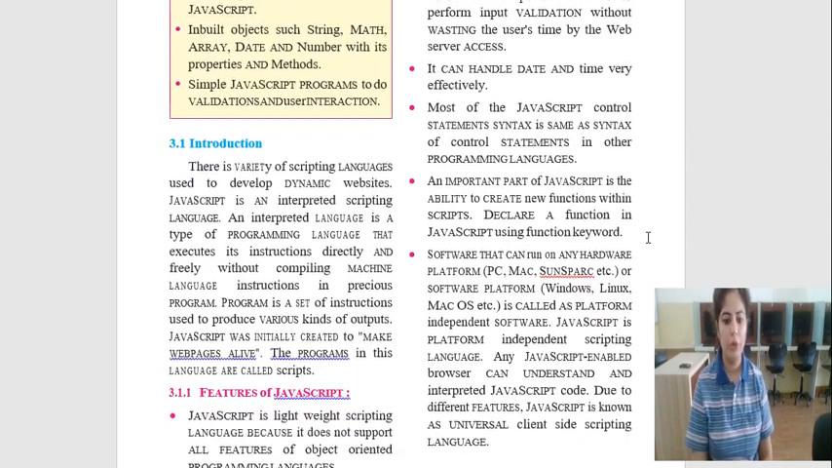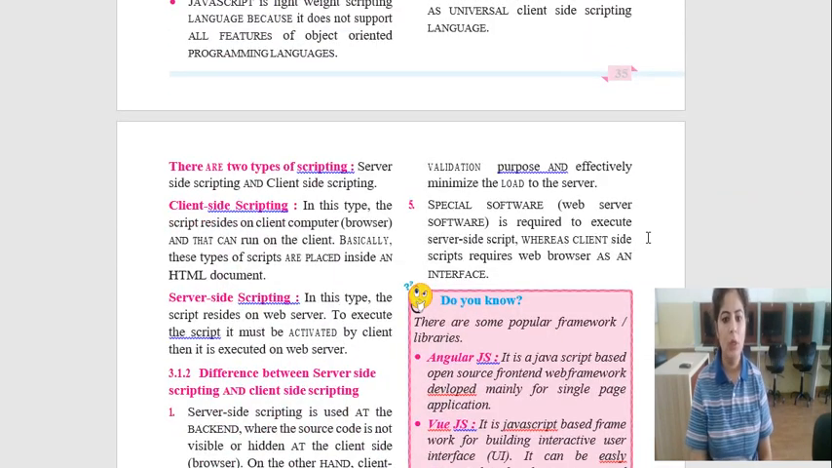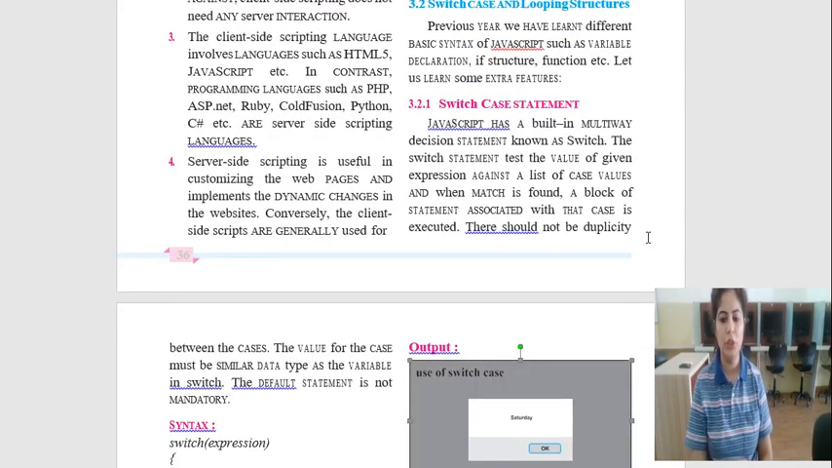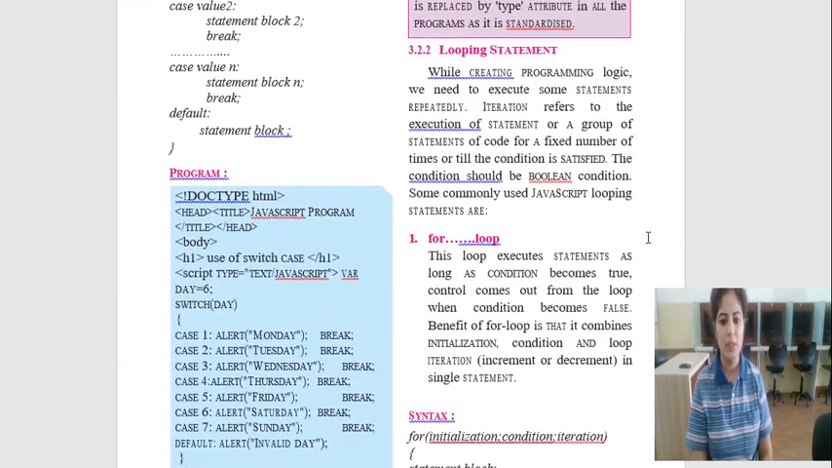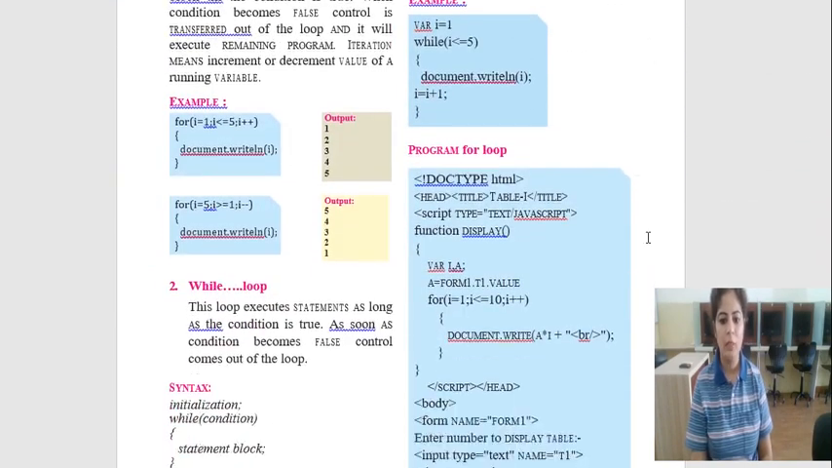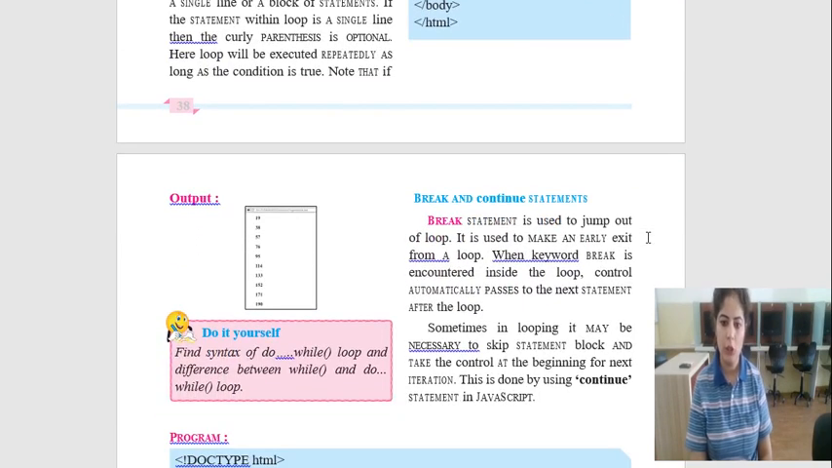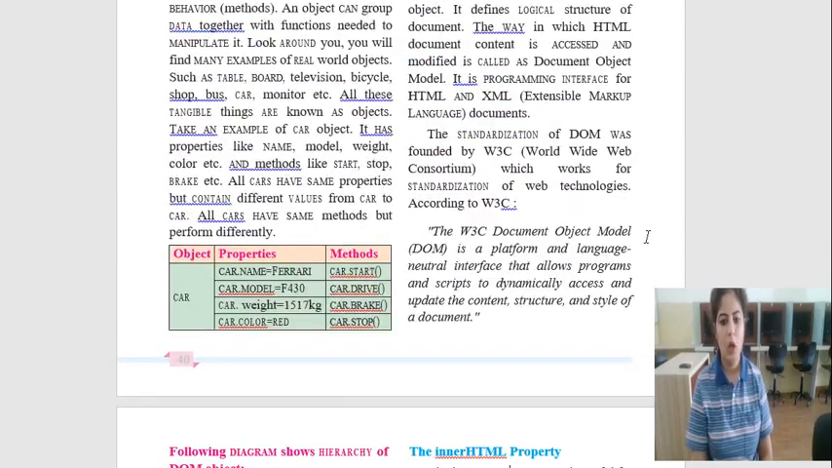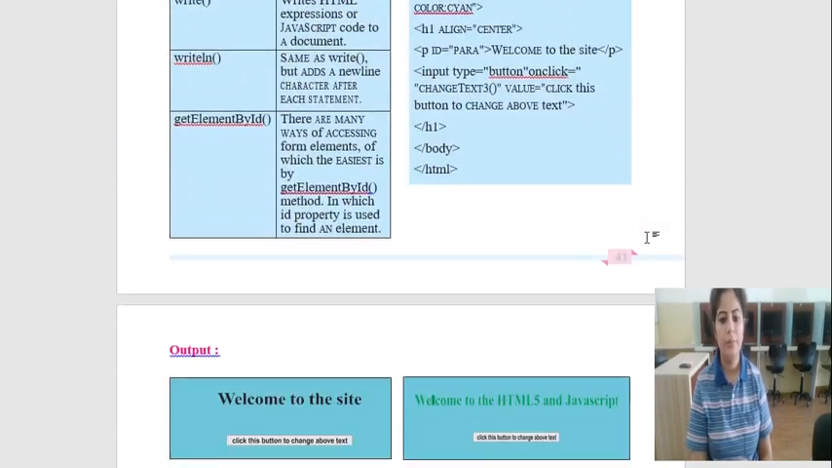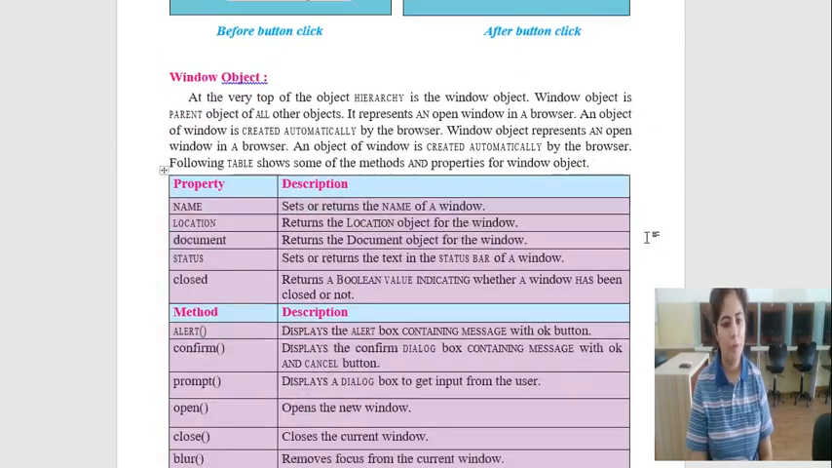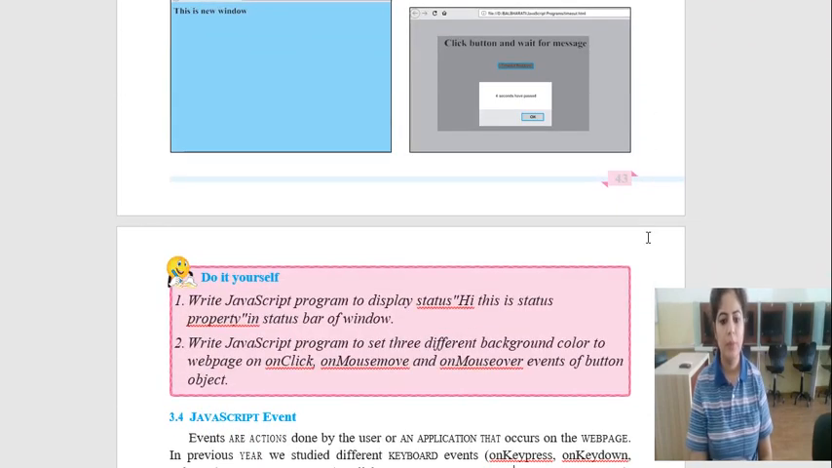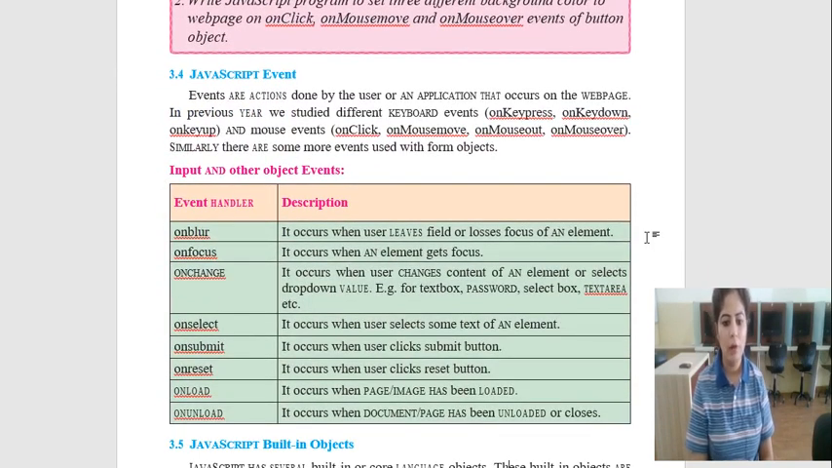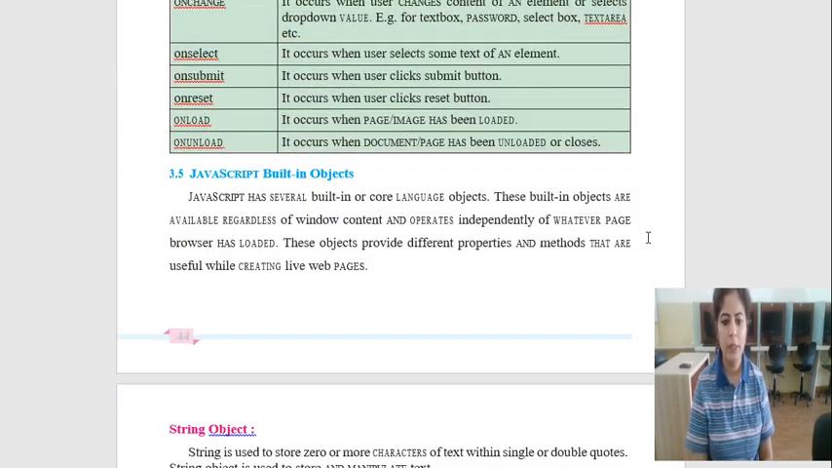You have to study the introduction part, features of JavaScript, types of scripting language. You have to study all these topics as it is. There is no change in these topics. Switch statements, looping statements, while loop statements. You have to study all these statements, break statement, continue statement. Now after that, we have studied window object. You have to study window object as it is. JavaScript events. In the JavaScript events, you have to study these events in detail.